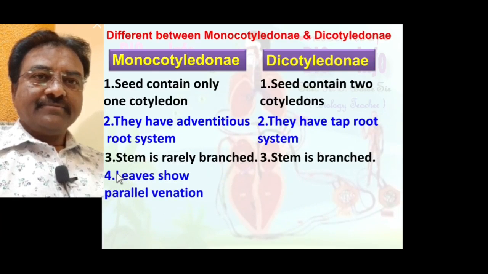Fourth point, Monocotyledon leaves show parallel venation. Inside the leaves the venation arrangement is parallel in Monocotyledon.